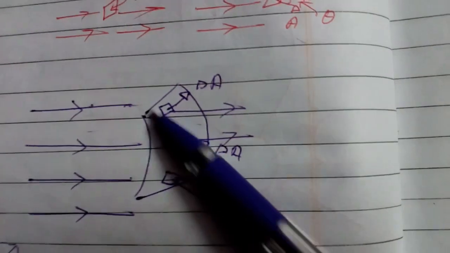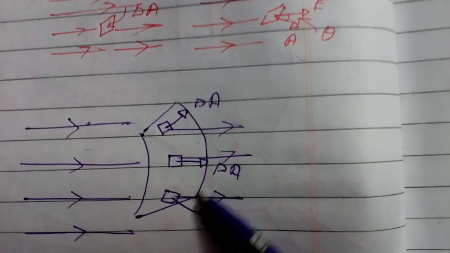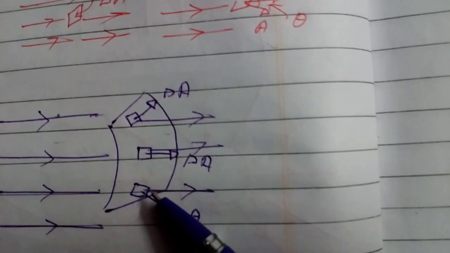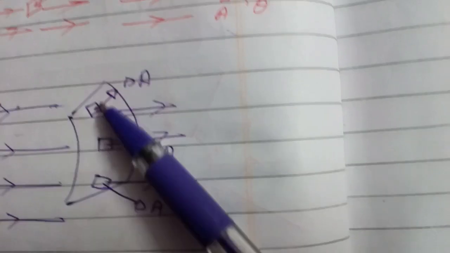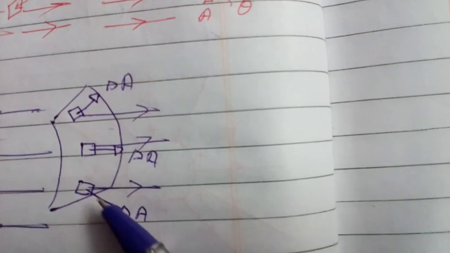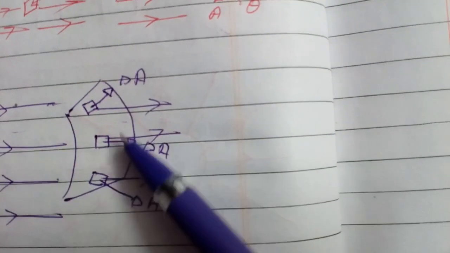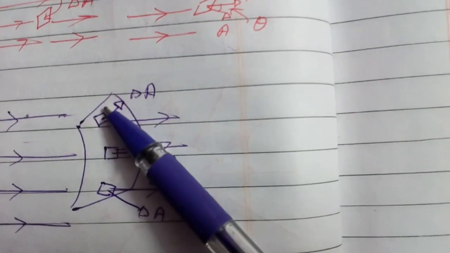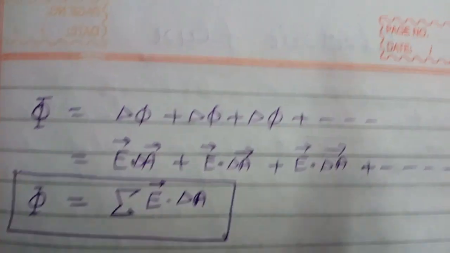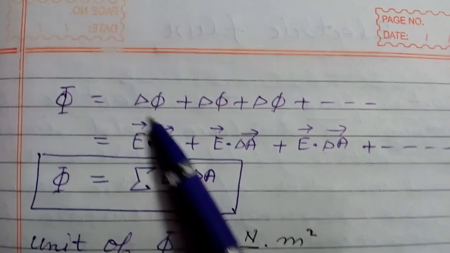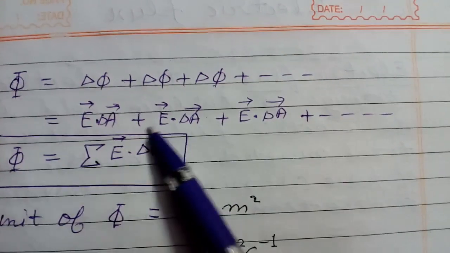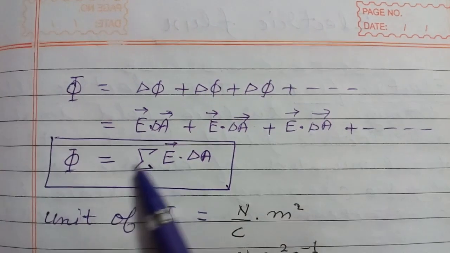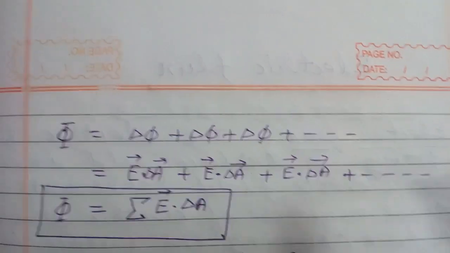Now suppose at different points the direction of E and a small area delta A make different angles, then we will calculate flux for each small area and then take its algebraic sum. Here phi is equal to delta phi plus delta phi plus delta phi. Calculate flux for different portions, and this will be equal to summation of E dot delta A.